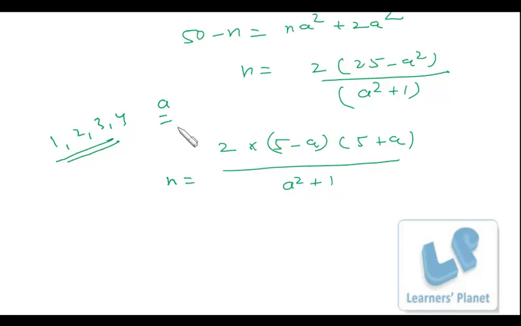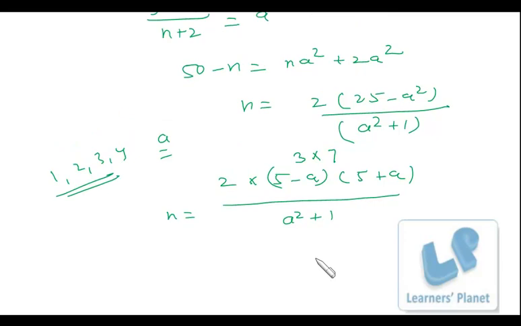If a is equal to 2, then in the numerator 5 minus 2 is 3 and 5 plus 2 is 7, and in the denominator 2 square plus 1 is 5, right? So we will not be able to get the integral value. Similarly for 3 and 4, we can check.